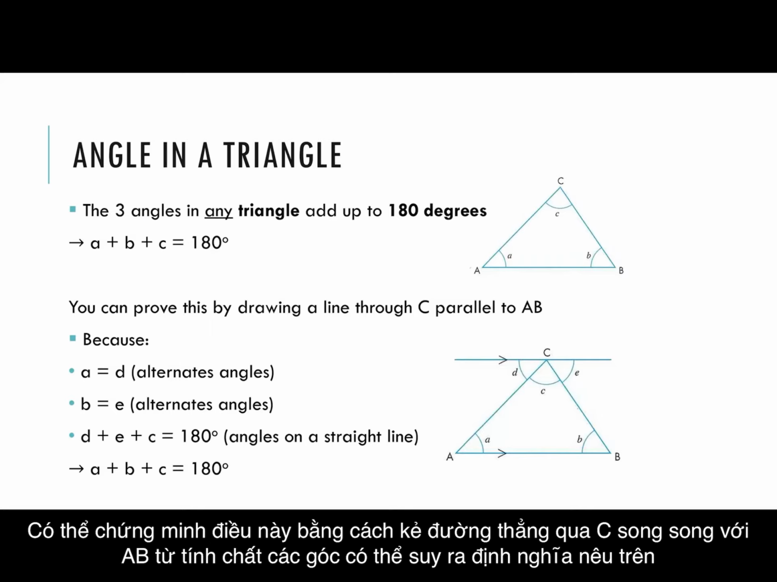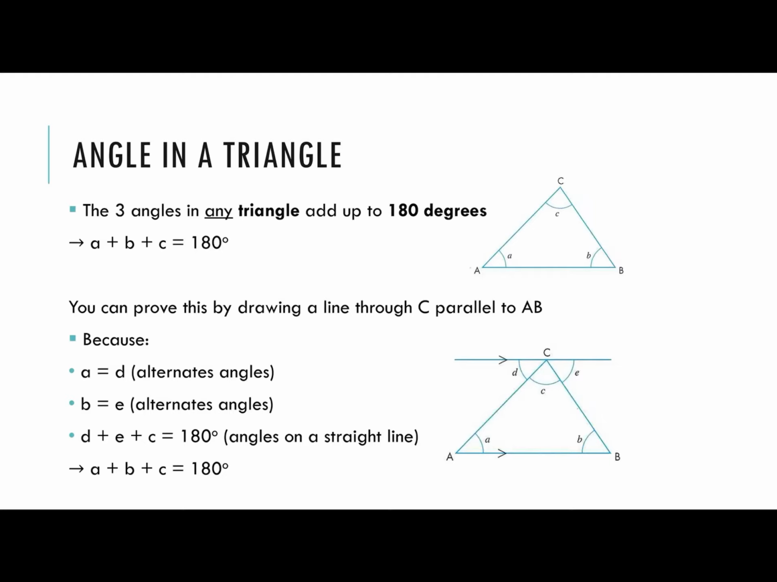You can prove this by drawing a line through C parallel to AB. A is equal to D, B is equal to E. They are alternate angles. D plus E plus C is equal to 180 degrees because they are on a straight line. So A plus B plus C is equal to 180 degrees.